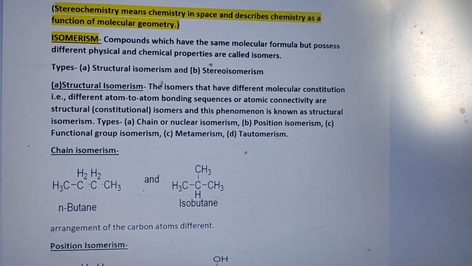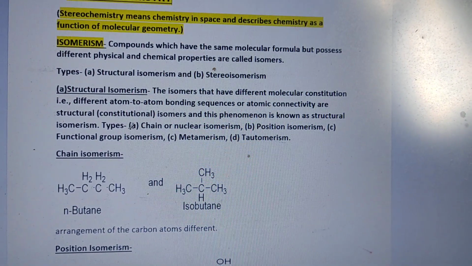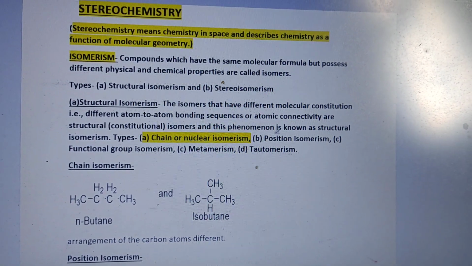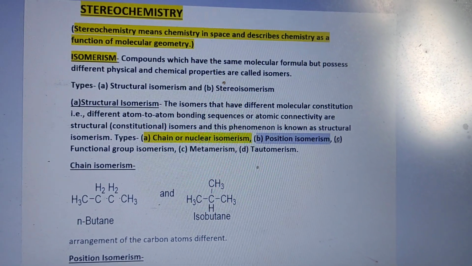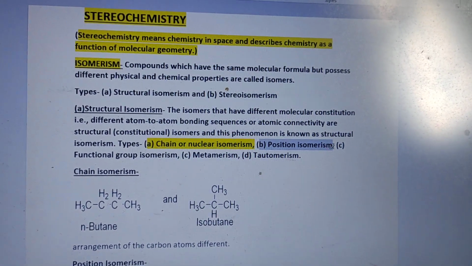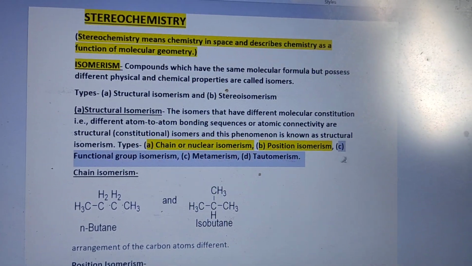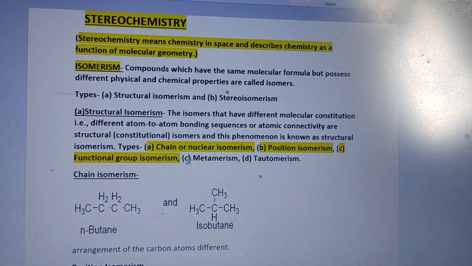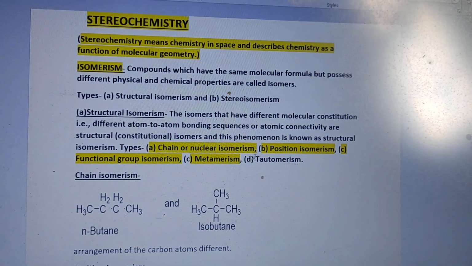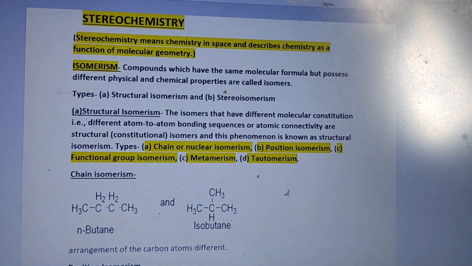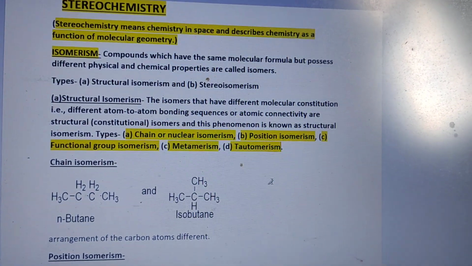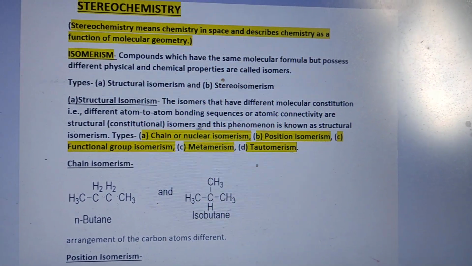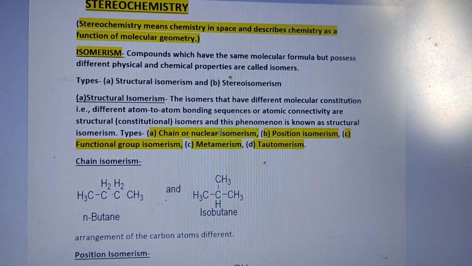And there are various types. First, chain isomerism or nuclear isomerism. Second, position isomerism. Third, functional group isomerism. Then metamerism. Then tautomerism. From the term chain or nuclear isomerism, we can say it indicates that a chain is present.